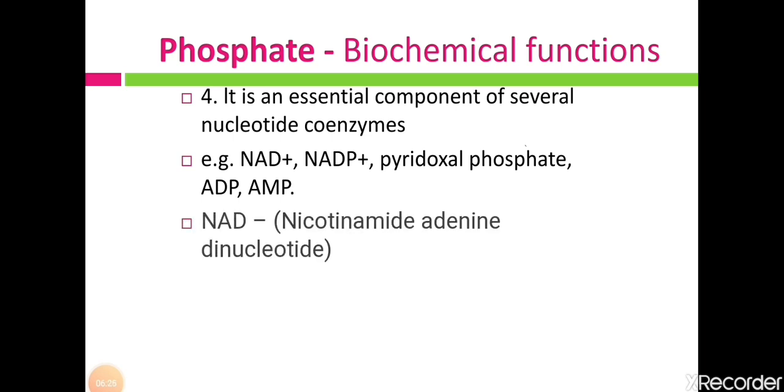Let us see one example from this. NAD, that means nicotinamide adenine dinucleotide. This is the full form of NAD. And the chemical formula of NAD is C21H27N7O14P2, and this P means phosphate molecules. So for the formation of this NAD, phosphate molecules are required. So phosphate is an essential component of such nucleotide coenzymes.